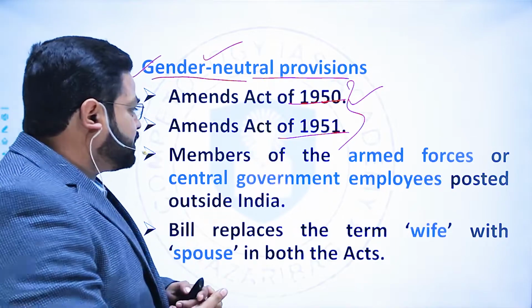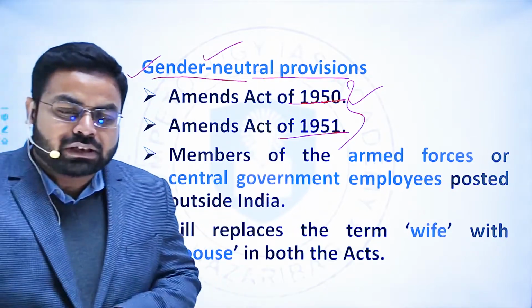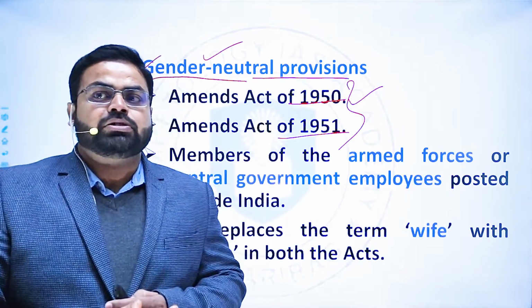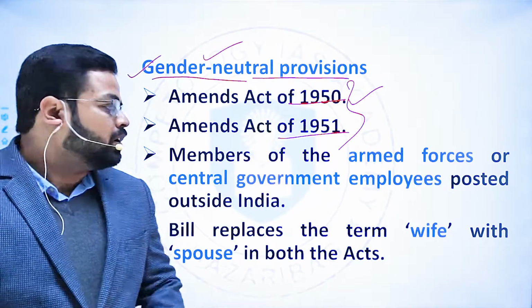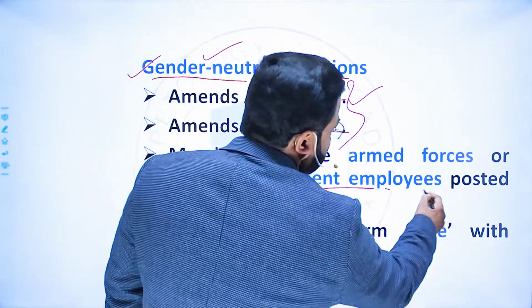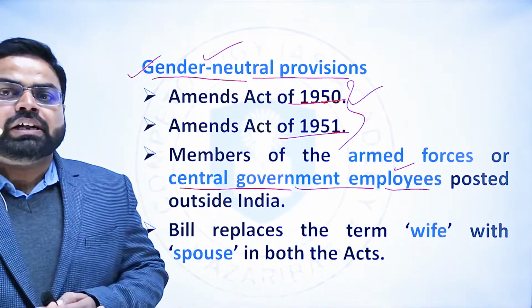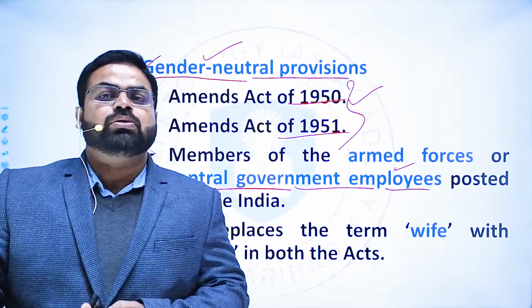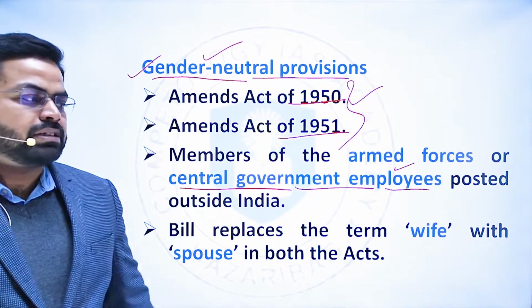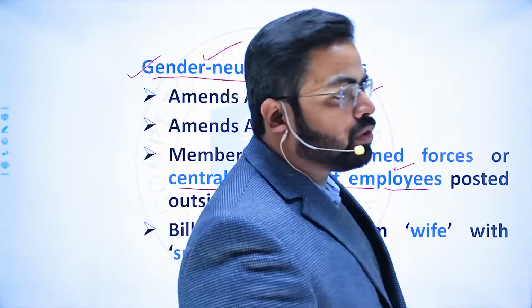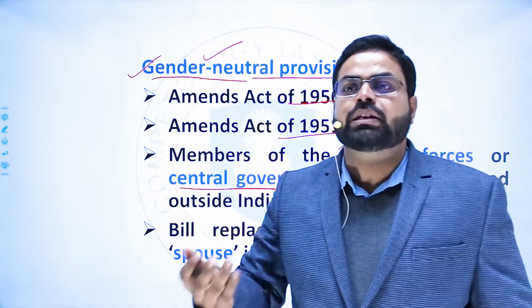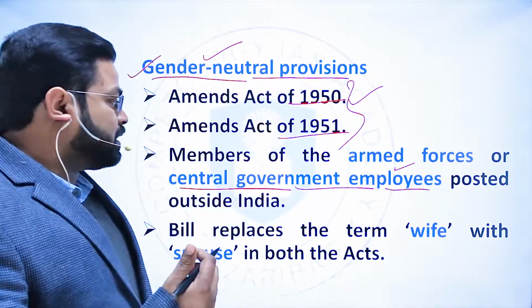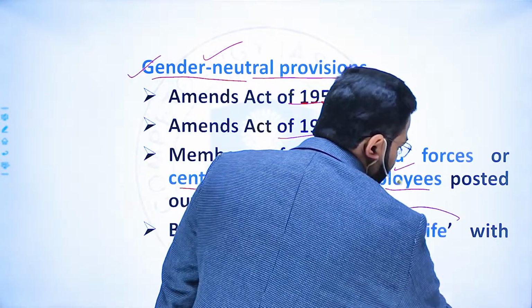There was a provision in both the acts that if a person who is serving in the armed forces is posted away from his constituency, or is outside India, or other central government employees like those employed in the foreign ministry and other ministries who are employed outside India, they had the right to get included in the electoral roll, as well as the right to vote through the postal ballot or through their representatives, proxy voters. And now this was the provision where it was mentioned that wife of.